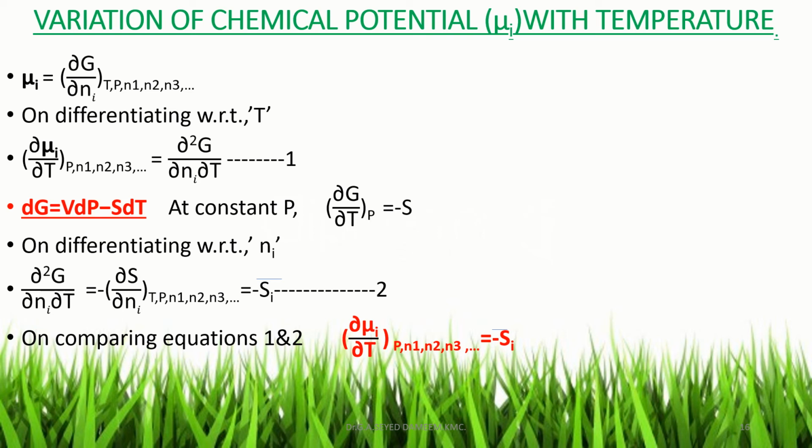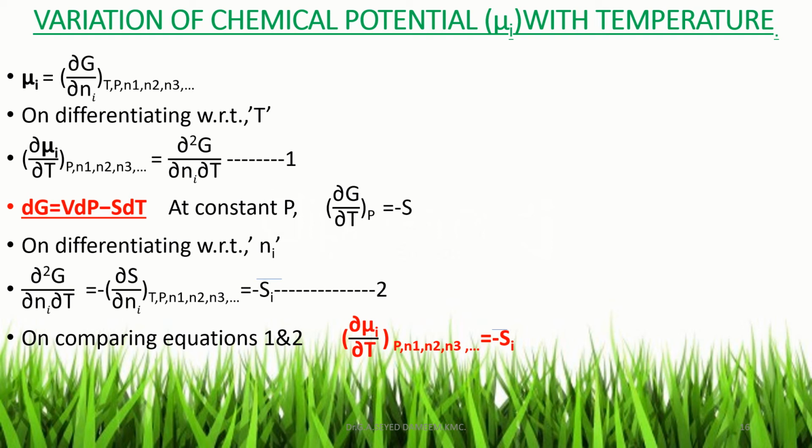Now the next topic is variation of chemical potential with temperature. Variation of chemical potential with temperature means dou mui by dou T, and other than temperature, all are constant. That is the title. What is the value of dou mui by dou T at constant pressure and n1, n2, n3, etc., except temperature? That is the topic, variation of chemical potential with temperature.